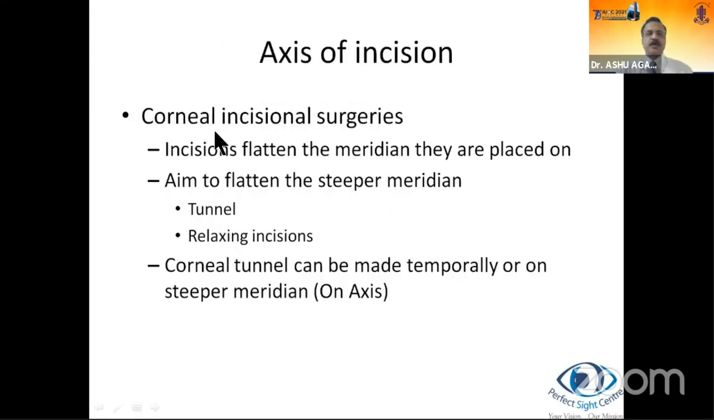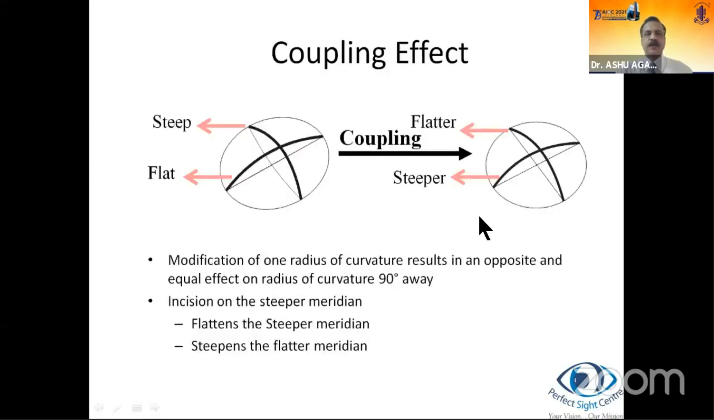Axis of incision. Corneal incision surgeries essentially flatten the meridian they're placed on, and they aim to flatten the steeper meridian by means of a tunnel or a relaxing incision. Corneal tunnels can be made temporally or on the steeper meridian, which is called on axis, a shortened version of on steeper axis. What it implies is that you make the incision on the steeper axis, so we call it on axis phacoemulsification. A very important concept is called the coupling effect.